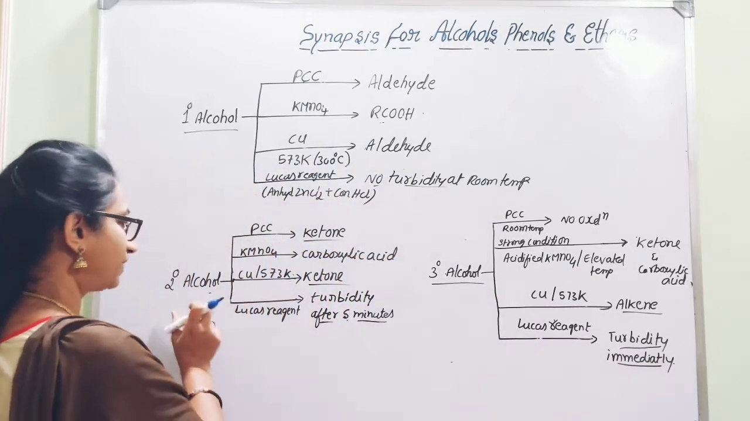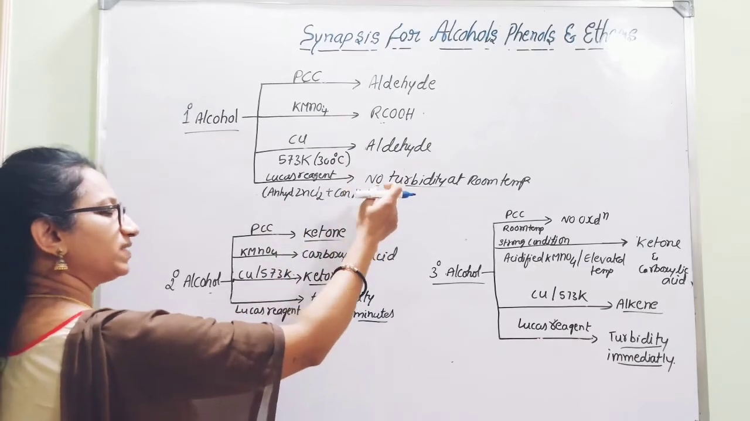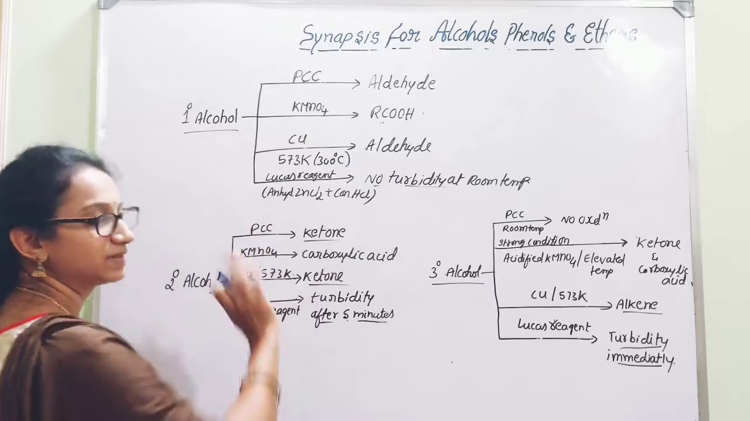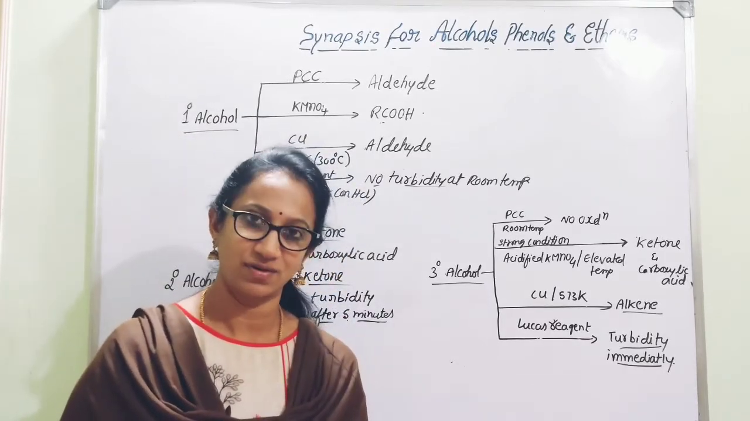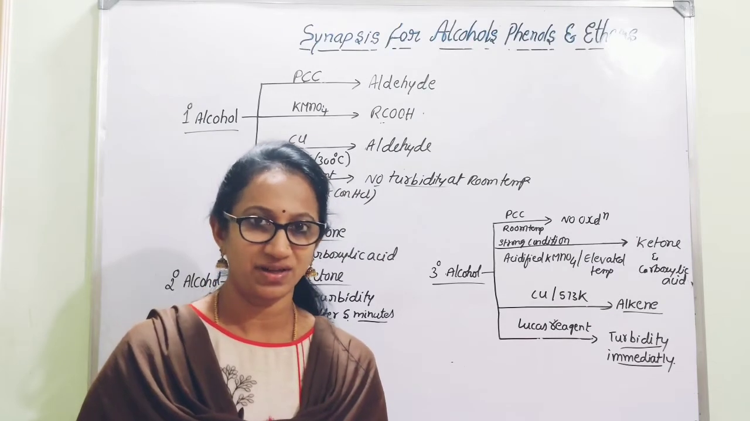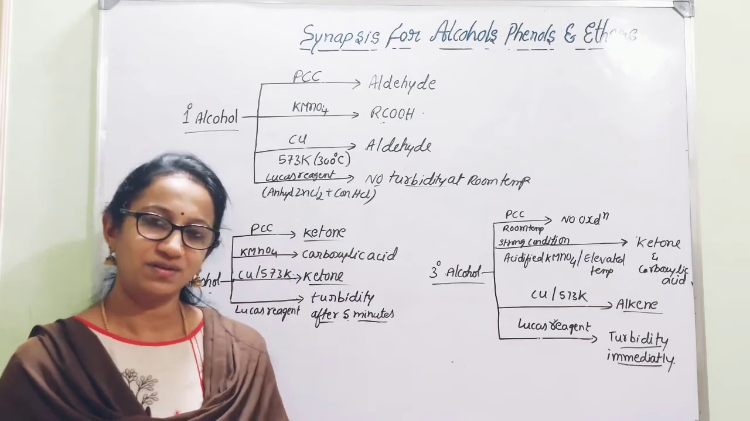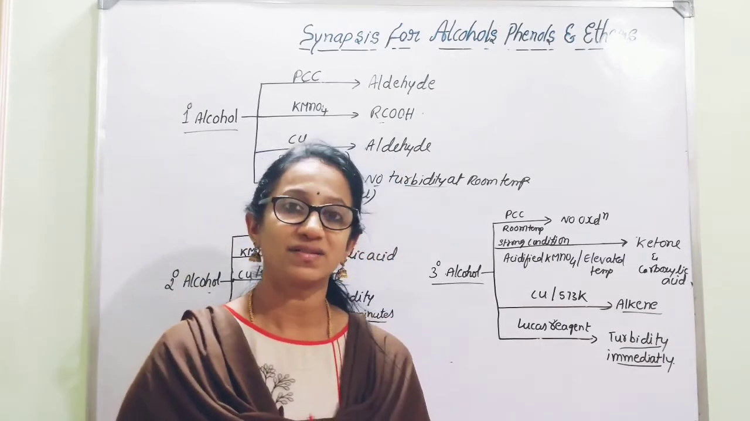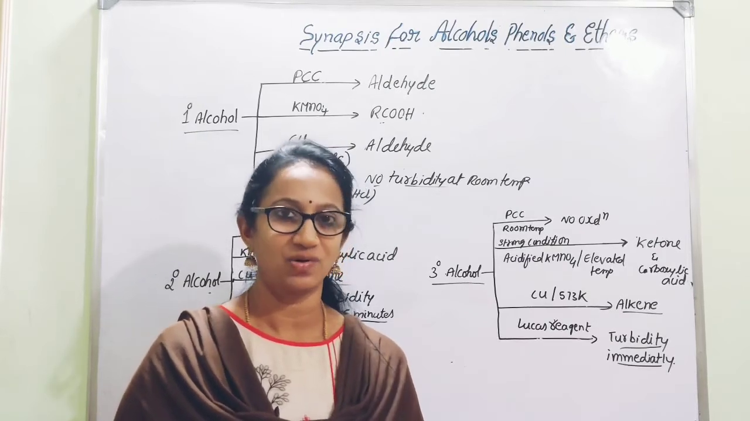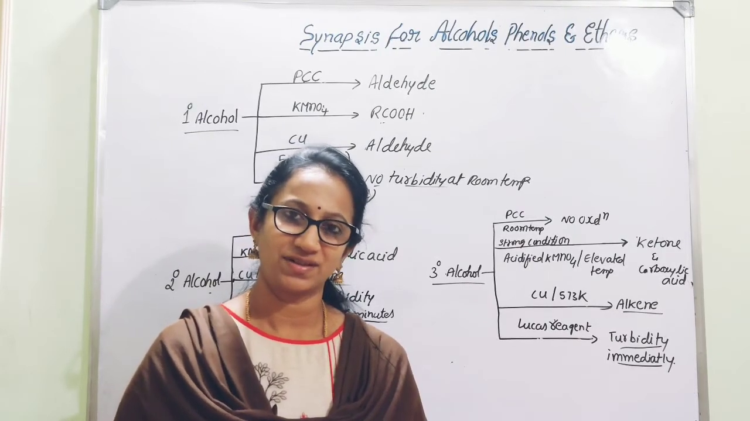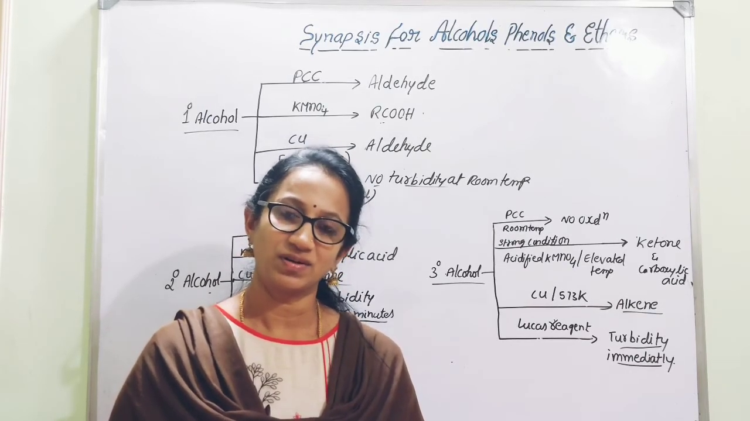Turbidity after a few minutes means secondary alcohol. Turbidity only on heating, meaning there is no turbidity at room temperature, means primary alcohol. So the Lucas test can be called a distinguishing test for primary, secondary and tertiary alcohols. That is regarding the different types of reactions with respect to preparation of alcohols and chemical properties of alcohols. In the next video session, we can go for a synopsis regarding the preparation and chemical properties of phenols.